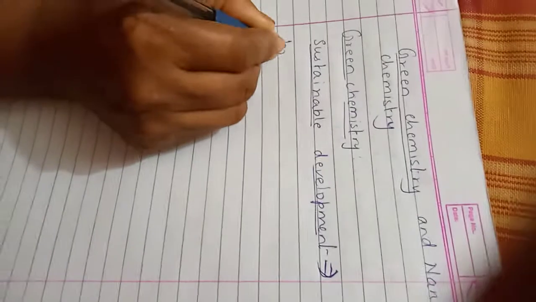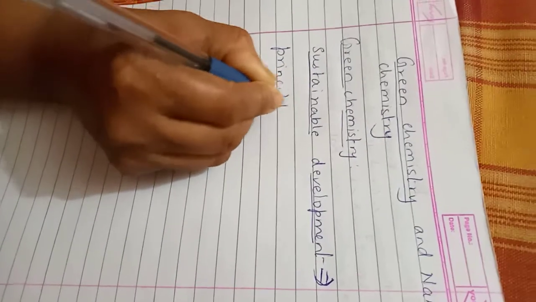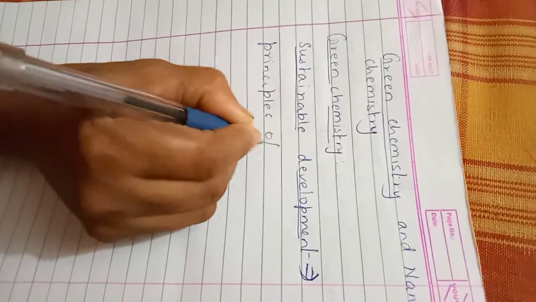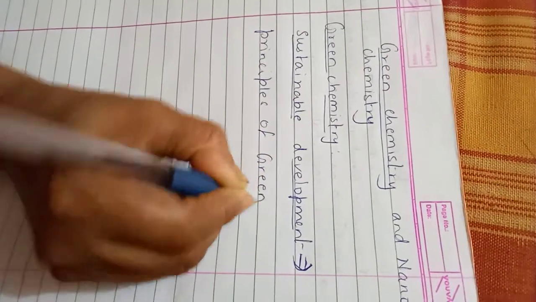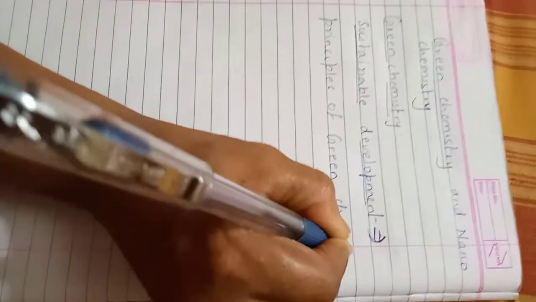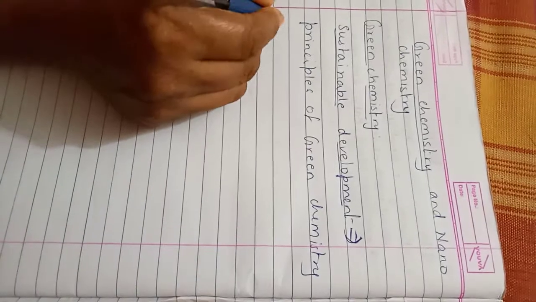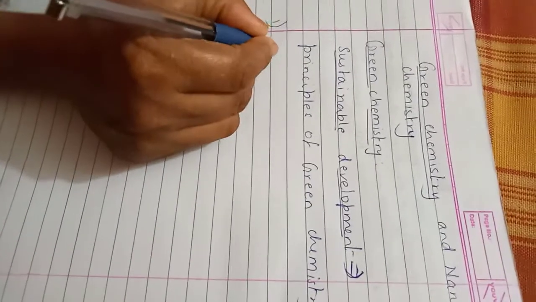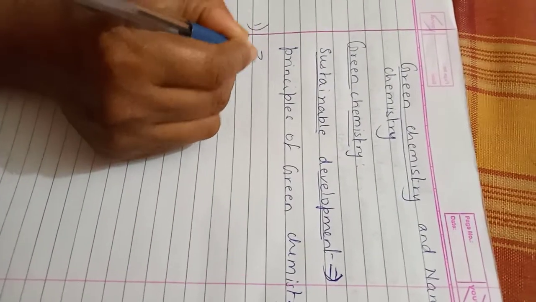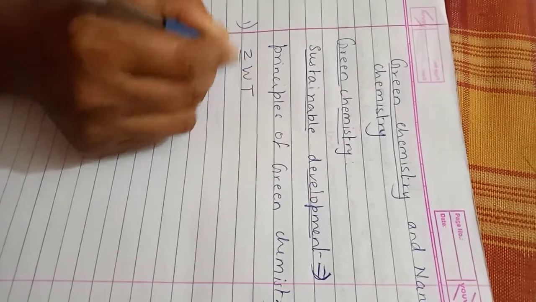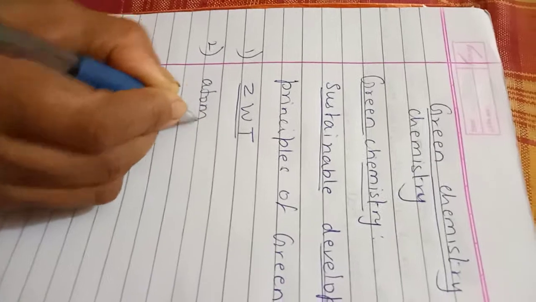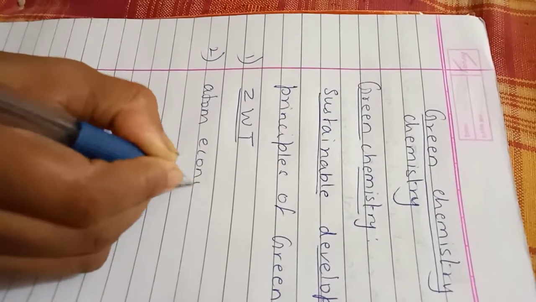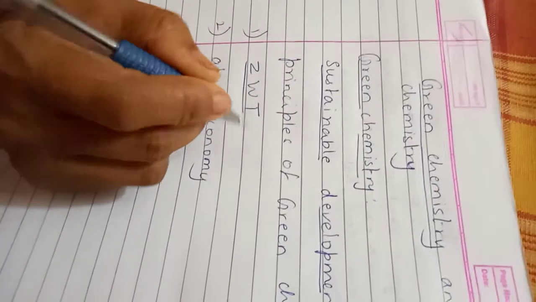Next, principles of green chemistry. In these principles, the first point is ZWT, and second, we study something called atom economy. Now, what is this ZWT?